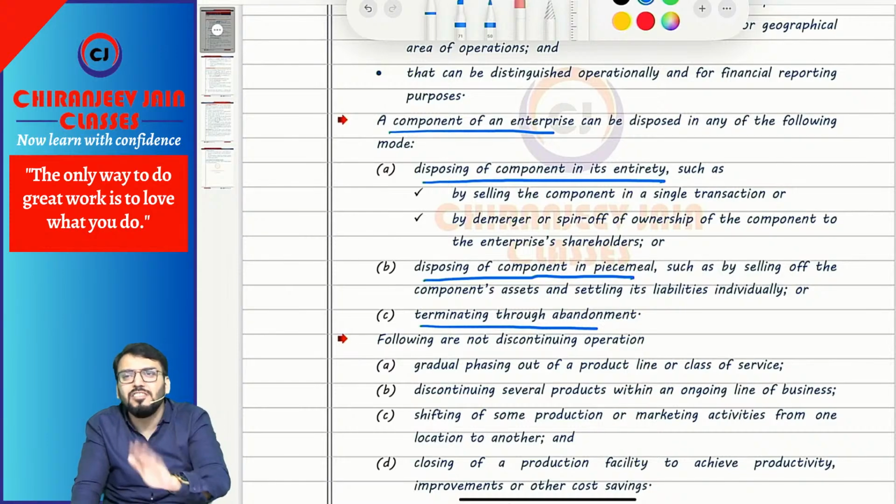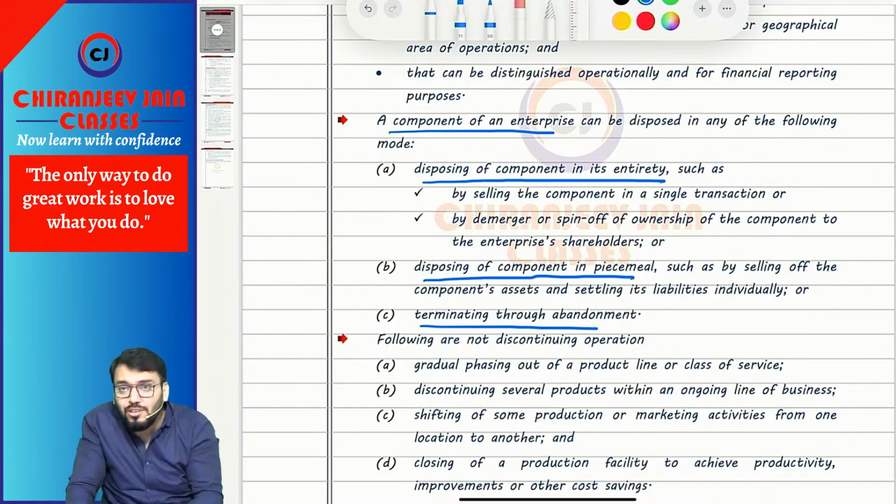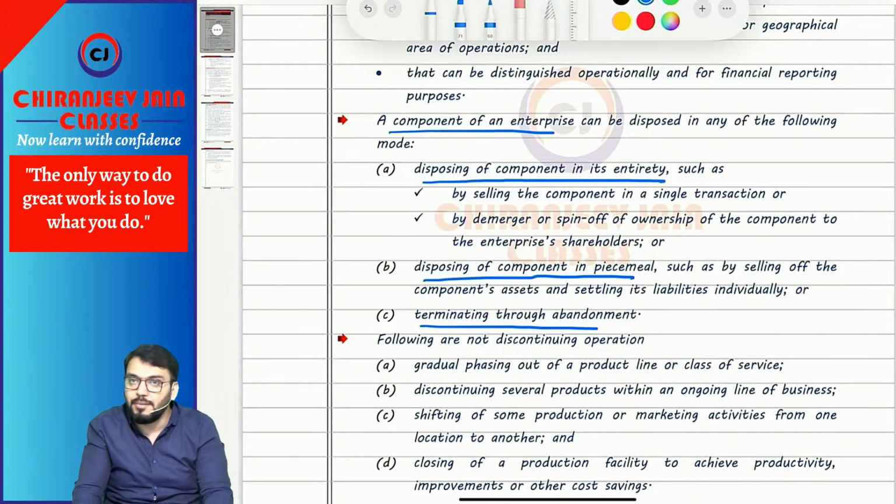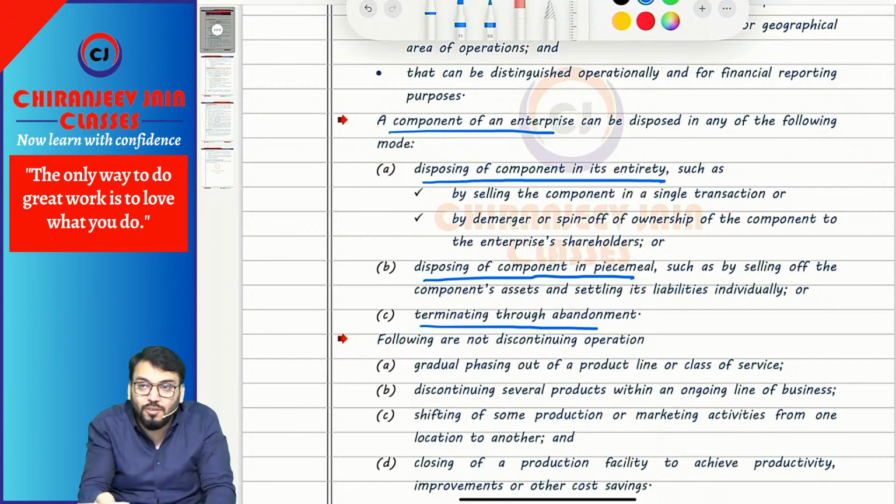Terminating through abandonment means discarding it. This classroom, we have closed it. Can you say we will close this classroom only at the end of its economic life? Once the economic life is over and we don't want to sell it because there is no buyer, we will abandon it, by way of termination. So any of these three will result in disposing of.